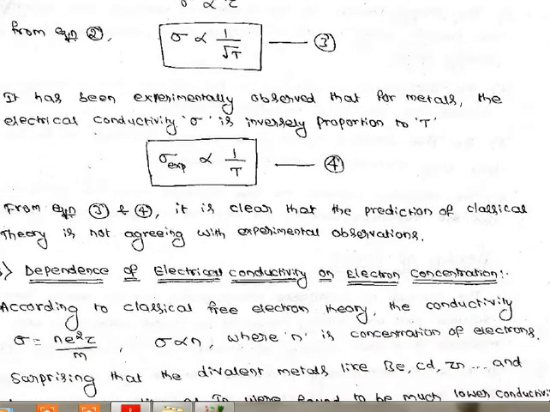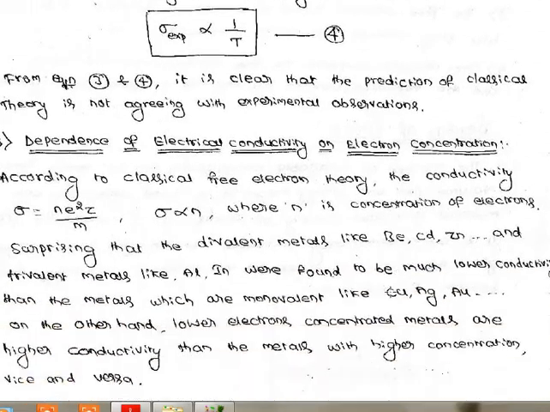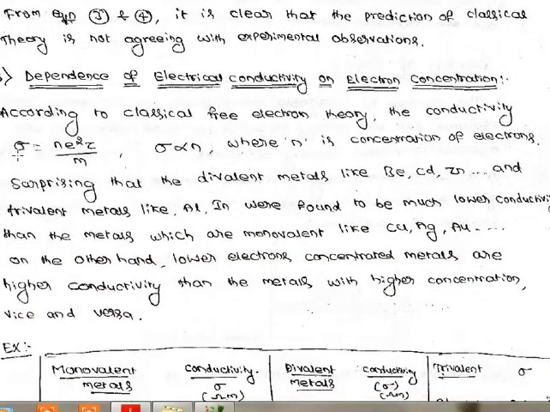And let's go for the last one, dependence of electrical conductivity on electron concentration. Look at the expression of electrical conductivity of classical theory. Sigma is equal to n e square tau divided by m, where n represents the electron concentration. ಎಲೆಕ್ಟ್ರಾನ್ ಕಾನ್ಸೆಂಟ್ರೇಷನ್ ಯಾವ ತರ ಡಿಪೆಂಡ್ ಆಗಿರುತ್ತೆ ಸಿಗ್ಮಾಗೆ ಅಂದ್ರೆ it is directly proportional. Sigma is directly proportional to n. It means as the number of electrons increases, the conductivity should also increase. Of course we can agree, electrons ಜಾಸ್ತಿ ಆದ್ರೆ conductivity ಜಾಸ್ತಿ ಆಗಬೇಕು ಅಂತ ನಮ್ಮ assumption ಇರುತ್ತೆ.